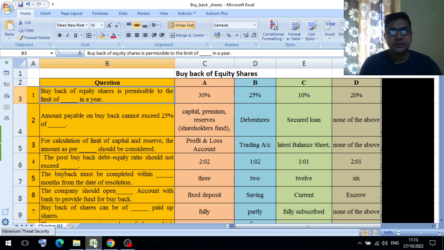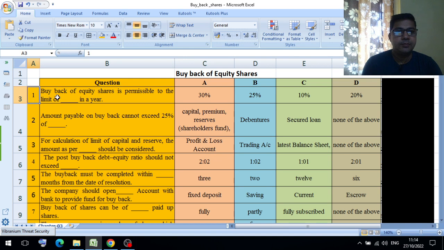I am sharing my screen. Buyback of equity shares. We will discuss multiple choice questions today. In our exam, they will ask multiple choice questions. So how they will ask about buyback of equity shares, that we are going to learn. I am reading the questions and options one by one, then we will select the one answer.